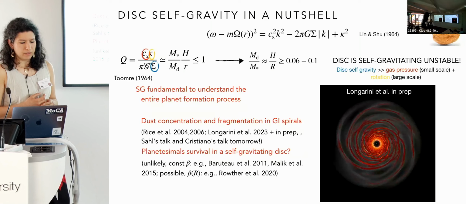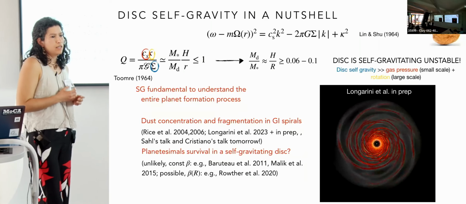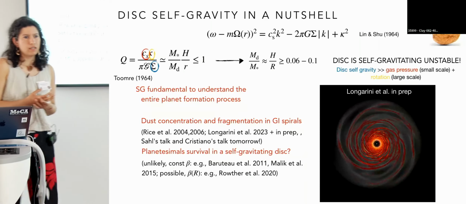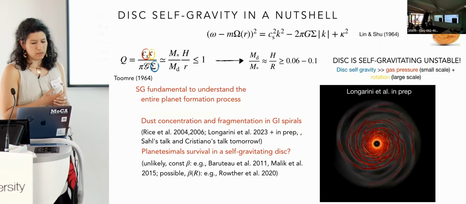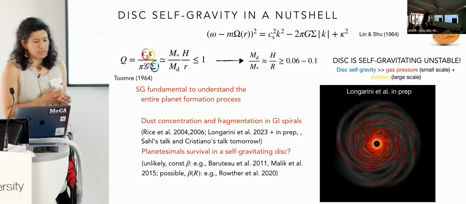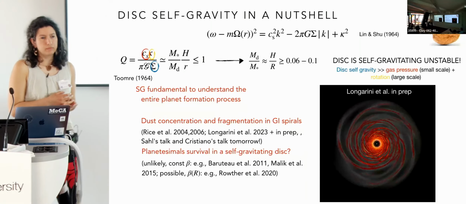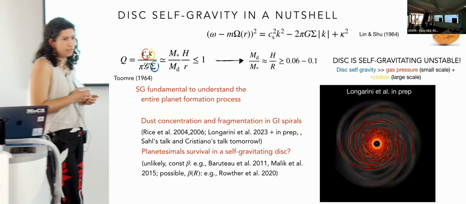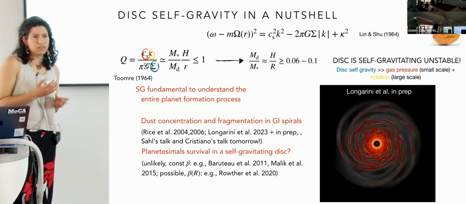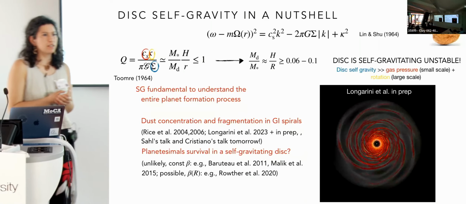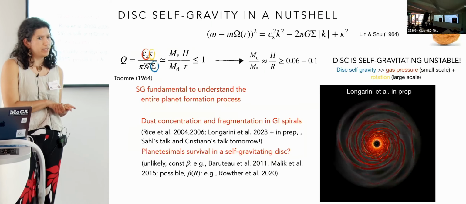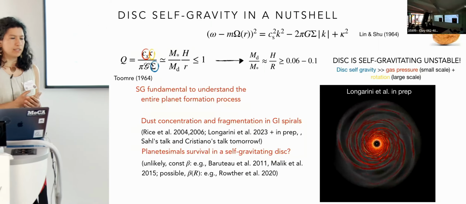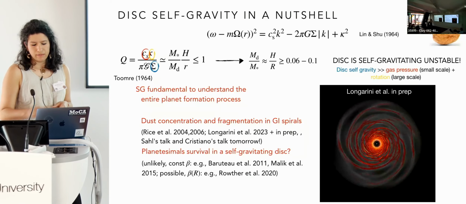Then another important question that we need to ask ourselves is, if planets are forming early in the disks, what happens to them? Are they able to survive in such an environment or not? There have been some studies. For example, Clément Baruteau found that it was unlikely for them to survive, while Sal, in another study with a different assumption regarding the beta cooling, found that it's actually possible for planets to survive.